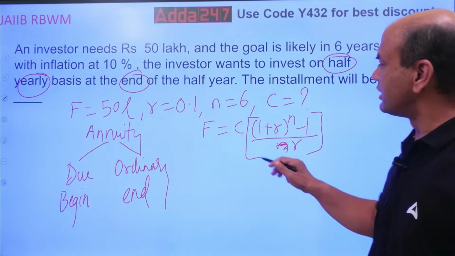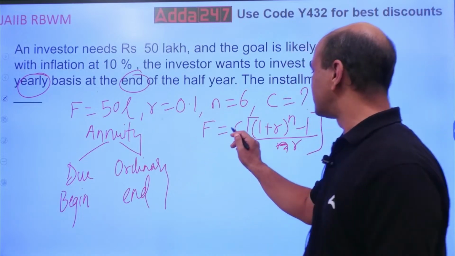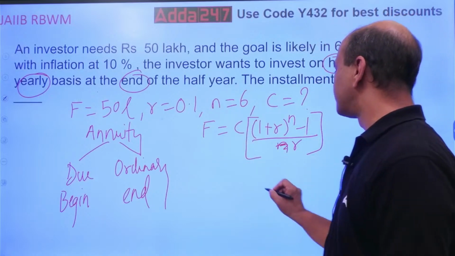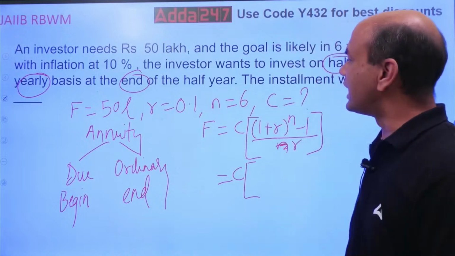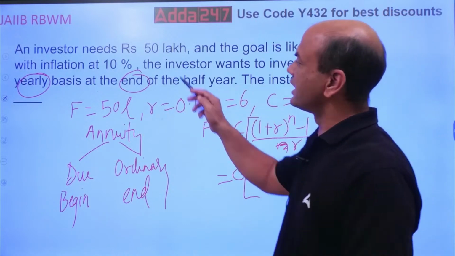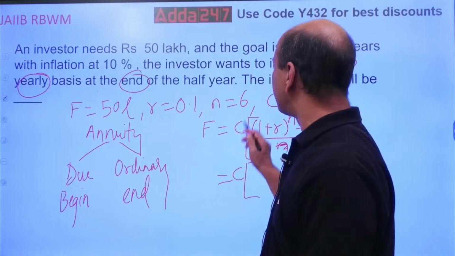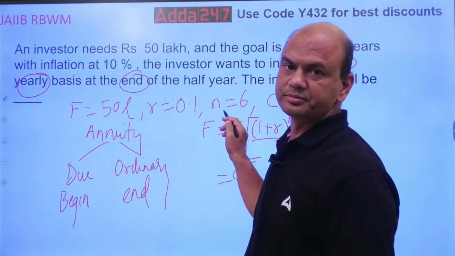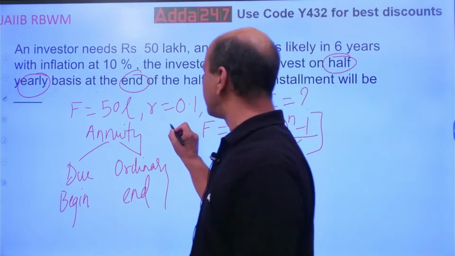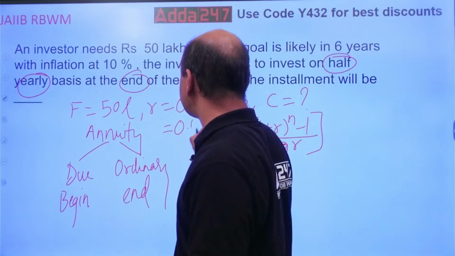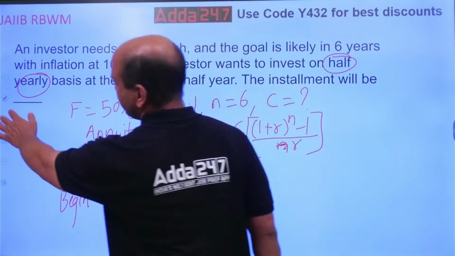What do you know over here? Let's keep this F separate for the time being and solve this part only. So this is equal to C into, what is this? Now what will R be? R is 10% for 1 year, but I want it for half a year. Now all these things will change. Whenever you want it for half a year, R becomes 0.1 upon 2, so it becomes 0.05.